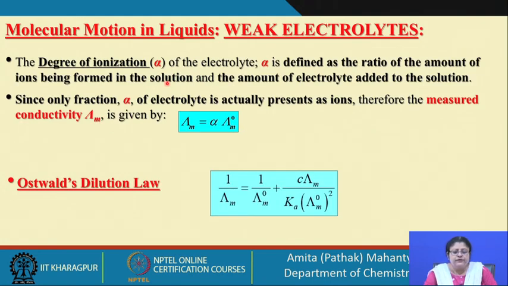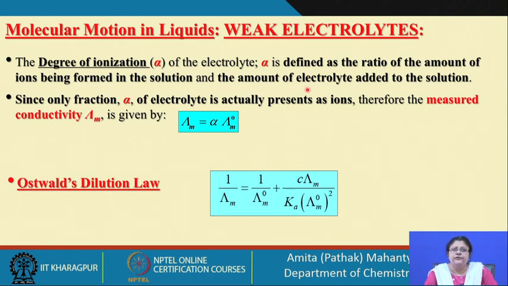So, the degree of dissociation alpha of an electrolyte is defined as the ratio of the amount of ions formed in the solution to that of the amount of electrolyte added to the solution. Whatever you have added, if you get the same amount of ions, then they are completely dissociated. But if the number of ions formed is less than the total amount of electrolyte you have added, then you have a fractional value of that ratio, and that is given by the degree of dissociation.